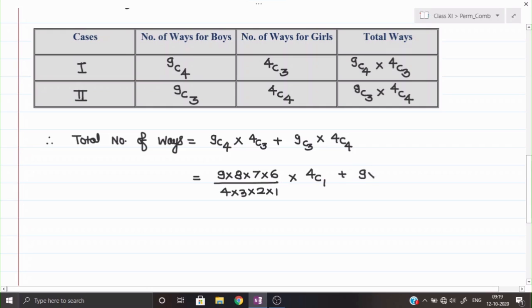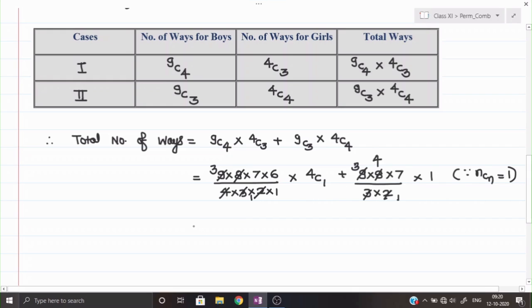So we shall expand it up till 3 places. 9 into 8 into 7 upon 3 into 2, 1 we can leave it. And the value of 4C4 will be equal to 1, since NCN is always equal to 1. Okay, now do the cancellation as we have done last time. 4 into 2, 8. 3 ones are 3. 3 3s are 9. And here 3 ones are 3. 3 3s are 9. And 2 ones are 2. And 2 4s are 8.